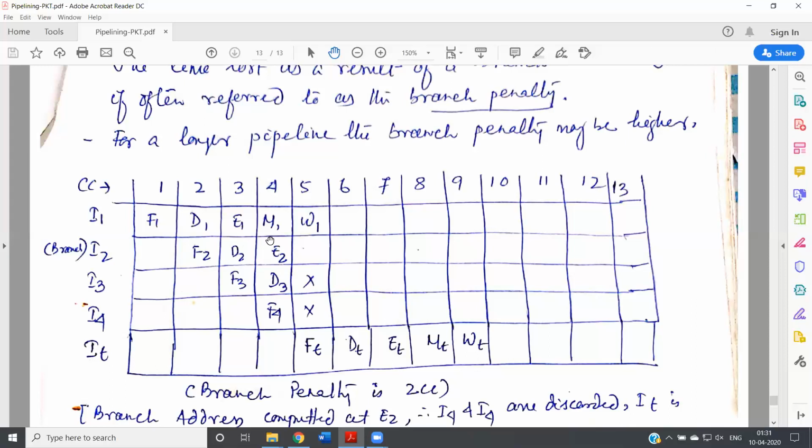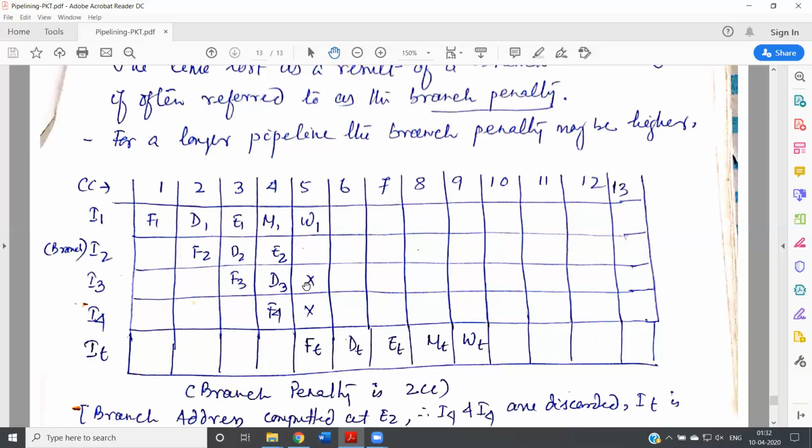If after completion of the execution the result comes out to be false, that means if A equals 5 is false, A is not equal to 5, in that case instruction 3 should not execute. So after instruction 2, the instruction target, or instruction 10, has to be executed. So these two instructions which were fetched and decoded need to be discarded. These two are no longer required, and we will go on fetching the target instruction.